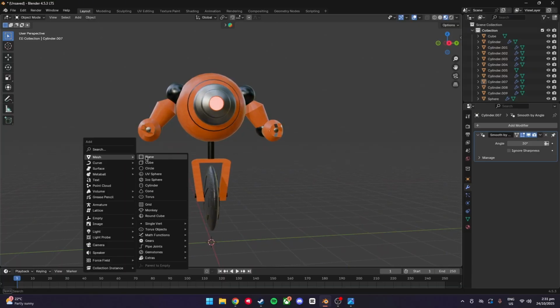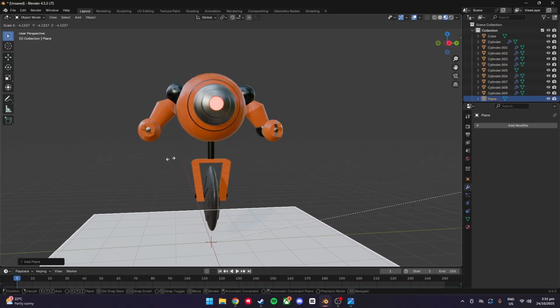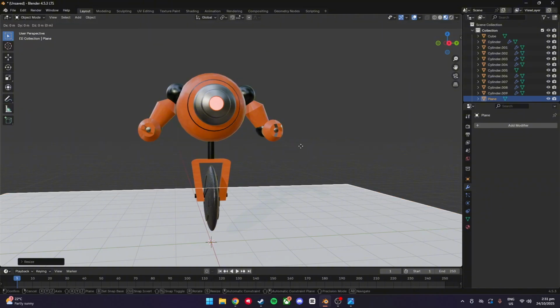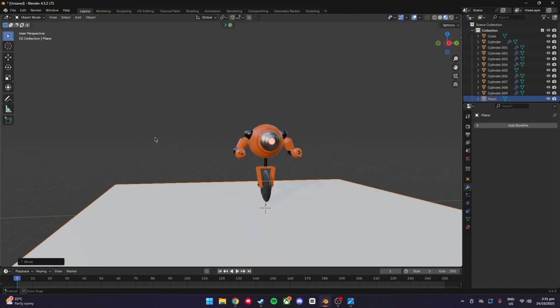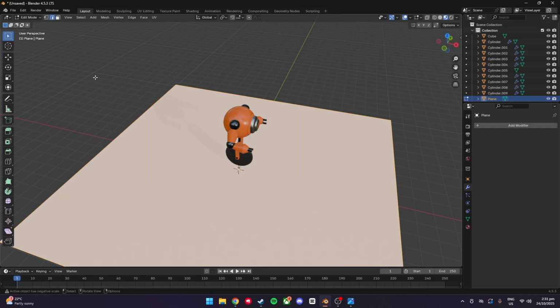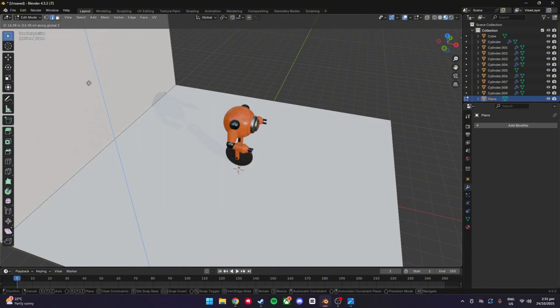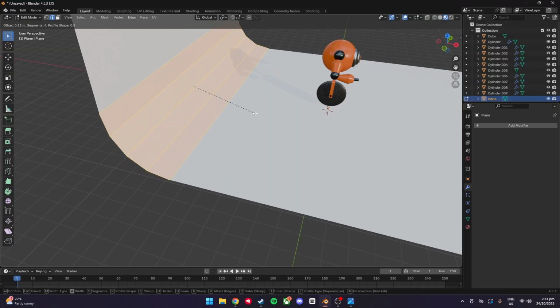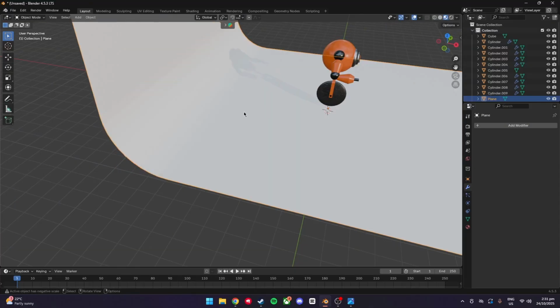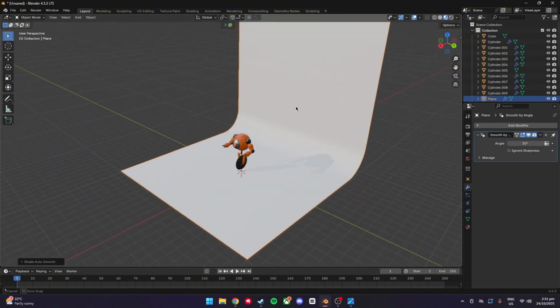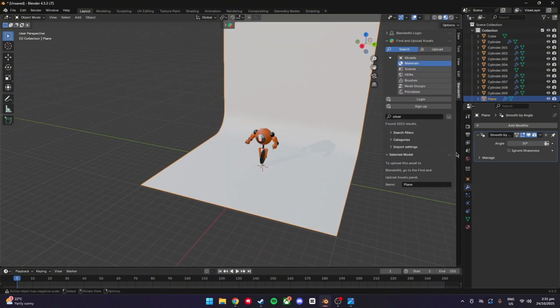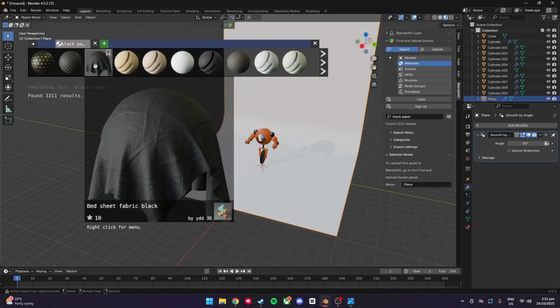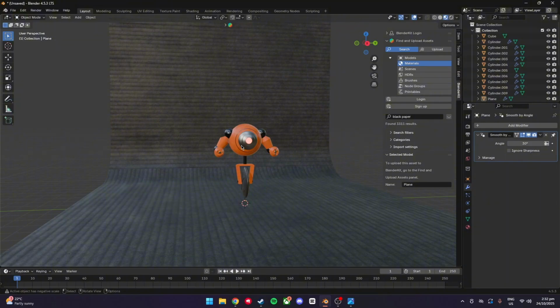And then if you want to just set it up so you can take a nice render of it, just put in a plane, and then just bring that up a little bit. Go into edit mode, select edges, click this back edge, E to extrude, Z to go up, and then we're going to click this edge, Control B to bevel it, and then shade it smooth, and there you go. Make this black, and then it's just a nice little backdrop for a render. You set up all your lights and your camera and get a nice render, and I'll do that for you now.